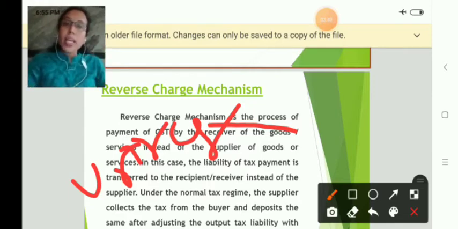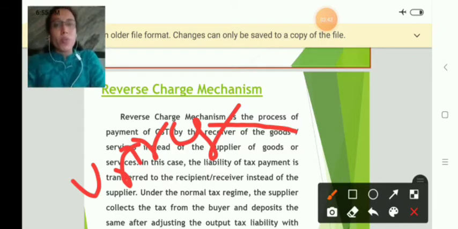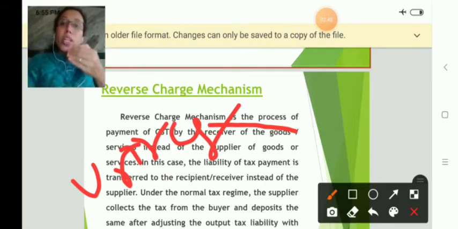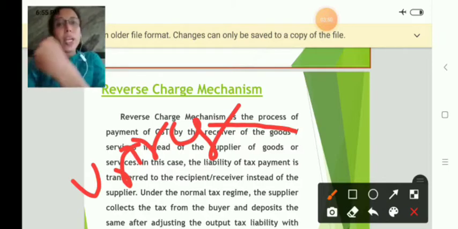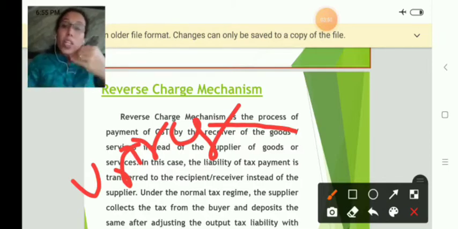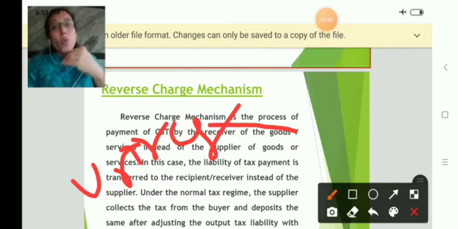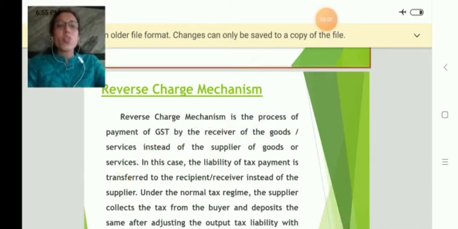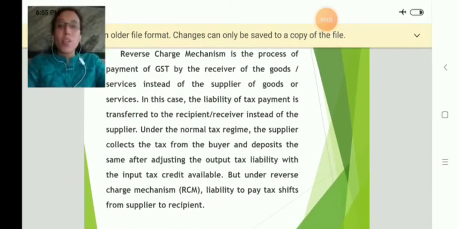Since here the supplier is not registered, the receiver of the goods, the person who has purchased the goods from the agriculturist, should collect the tax and pay it to the government. He cannot collect from the agriculturist. Instead, he has to pay the tax out of his own pocket. Right? Yes. So this concept is called reverse charge mechanism.